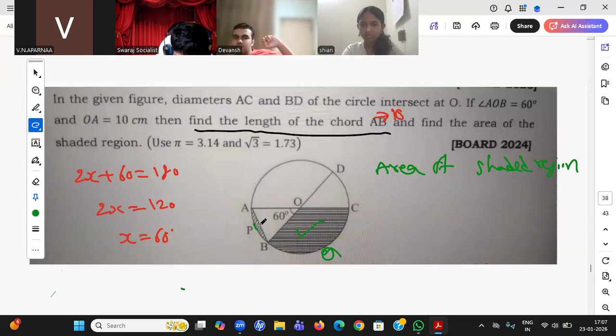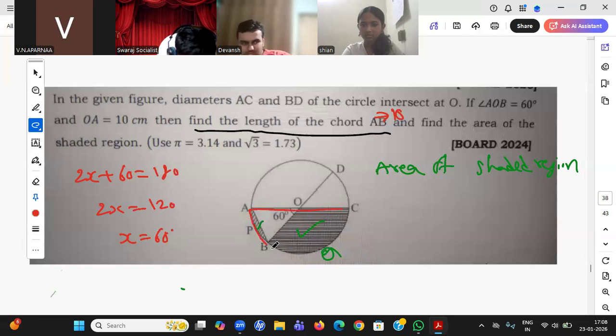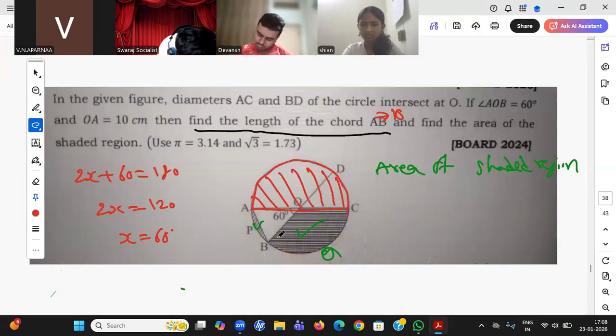Okay, so we add the semicircle area plus the area of the triangle. Then we subtract it from the circle, the whole circle. Wonderful. Absolutely right answer.